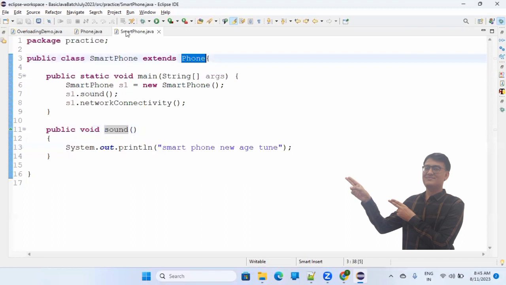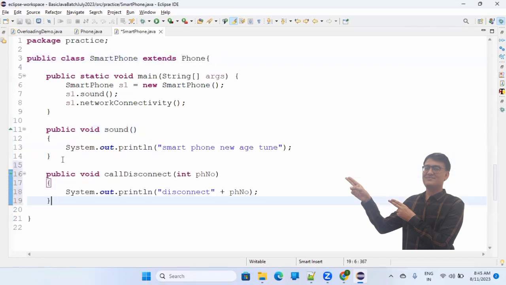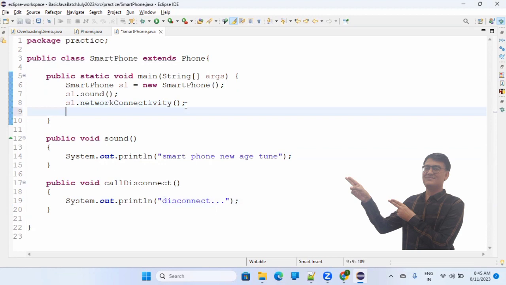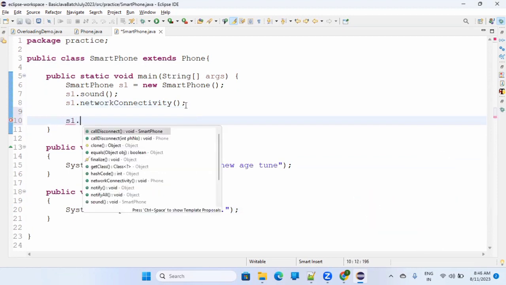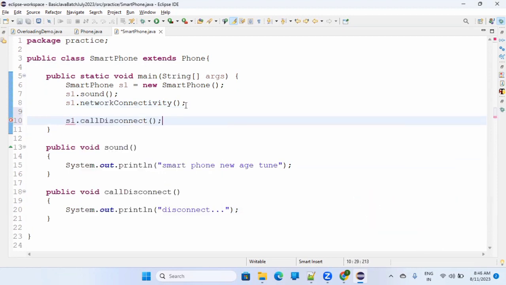To implement overriding, we have the same function name, but this time let's assume it like this, and I'll delete this. Just disconnect. So will it be called? Let me call it also: s1 dot call disconnect.